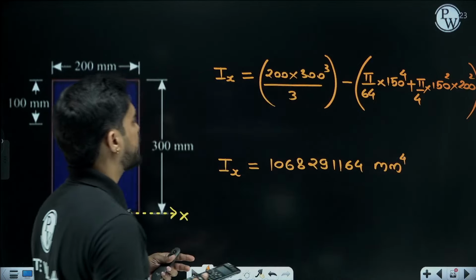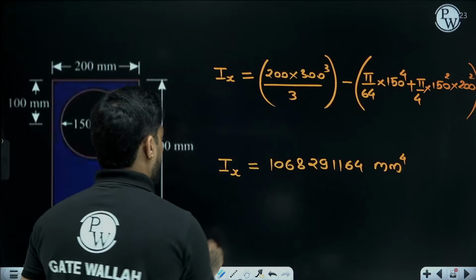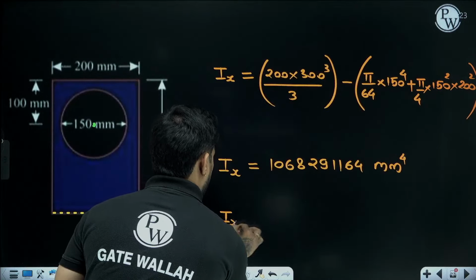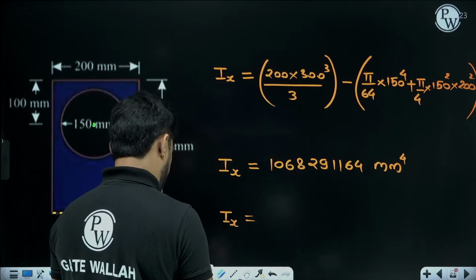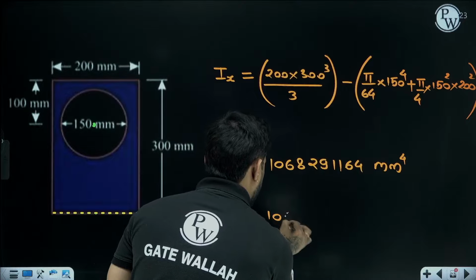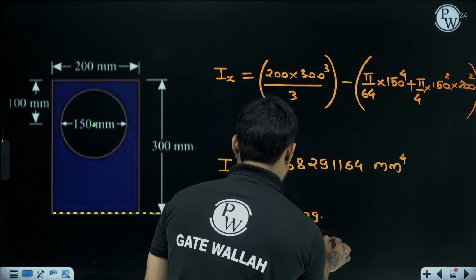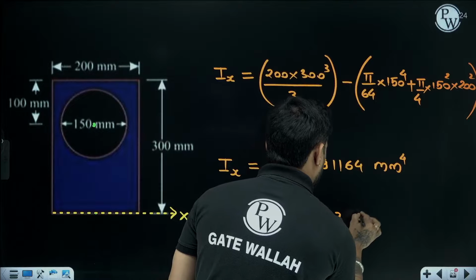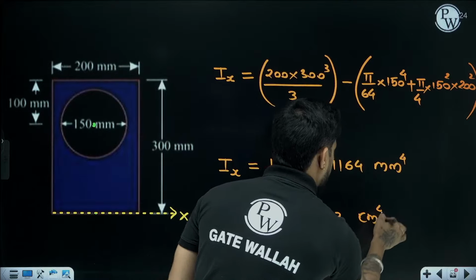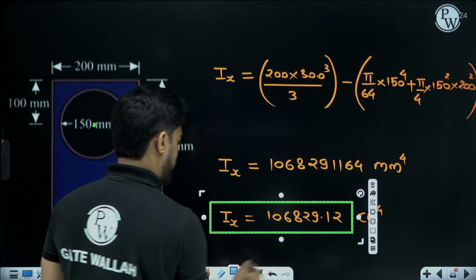But they are asking to find the moment of inertia in centimeter to the power 4. So you will multiply by 10 to the power minus 4, right? So 106829.12 centimeter to the power 4, rounding off to 2 decimal places.